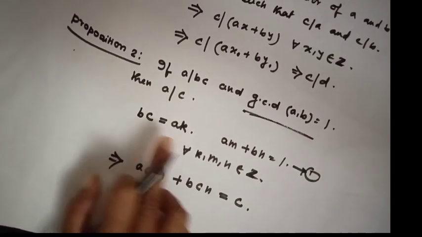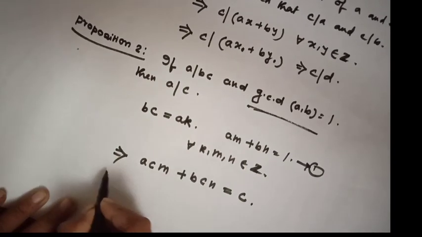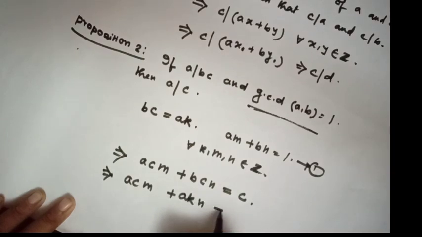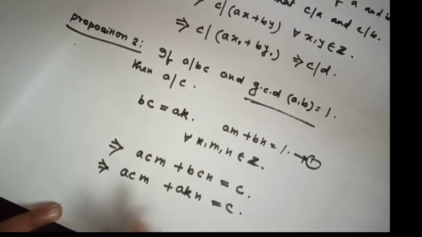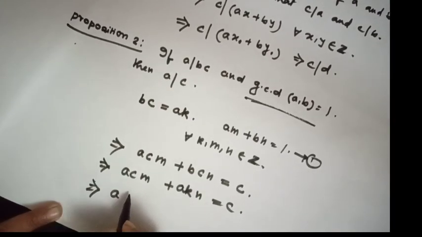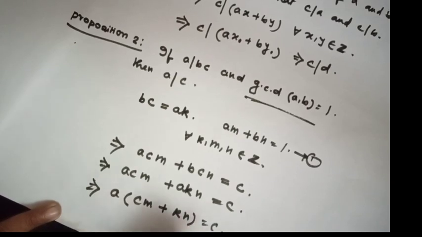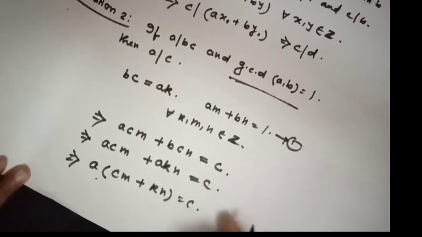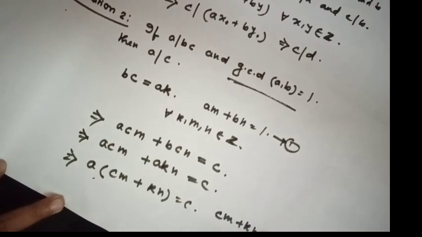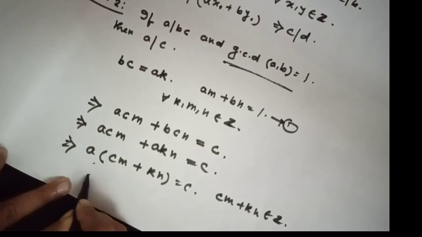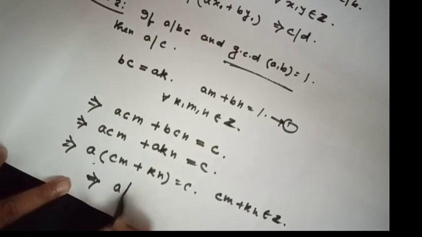And we know BC equals A times K. Now put the value of BC. ACM plus A times K N equals C. Then factoring out A, A times (CM plus KN) equals C. And CM plus KN is an integer. Then by divisibility, we can write A must divide C.